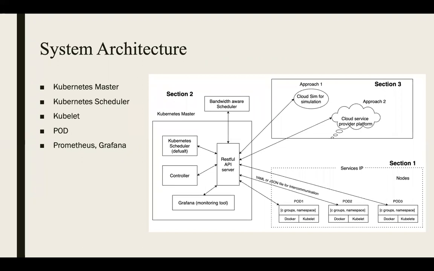And you can see the system architecture. I have divided it into three sections. Section 1, which consists slave nodes, and section 2, which consists master nodes, and section 3, where we'll monitor these services using Prometheus and Grafana.